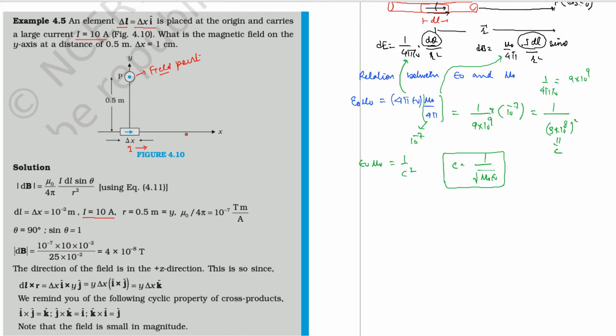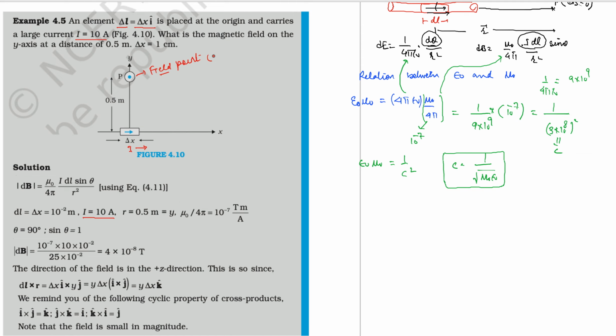Now there is a wire lying here, and you are asked about it. If you have any current carrying wire, there will be a magnetic field around that wire. So you select some point P and you are asked to find the magnetic field at point P. Okay, so what is the magnetic field on the y-axis?